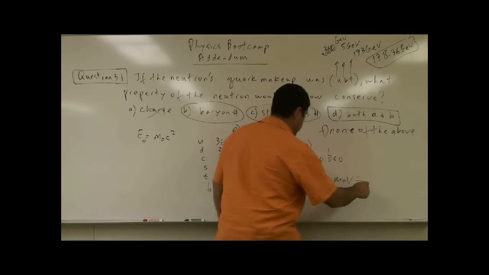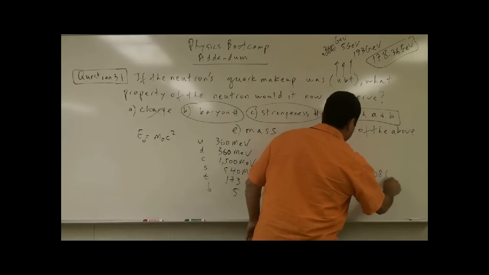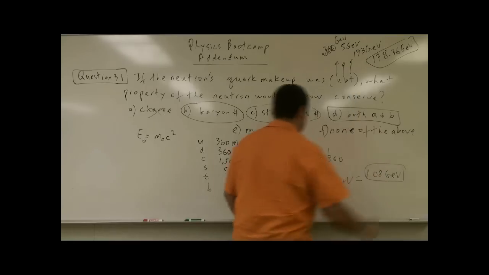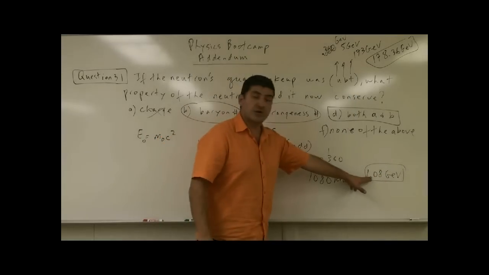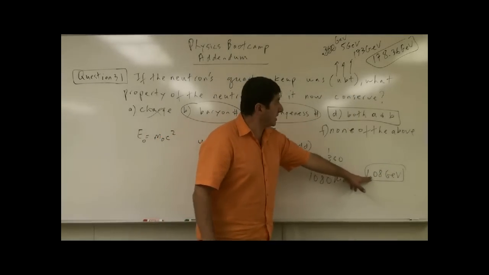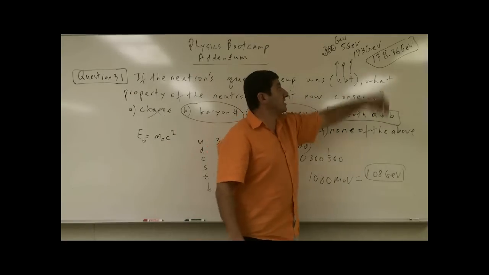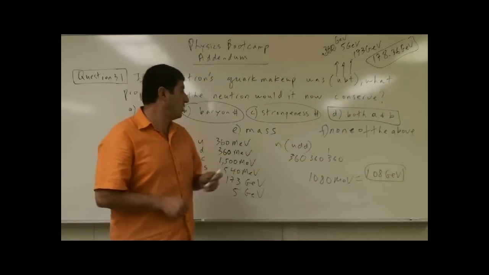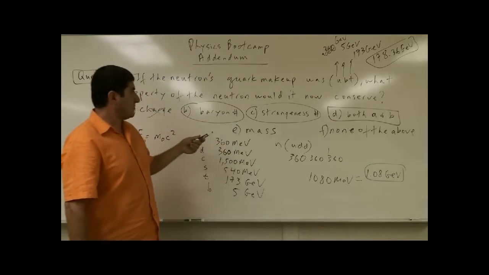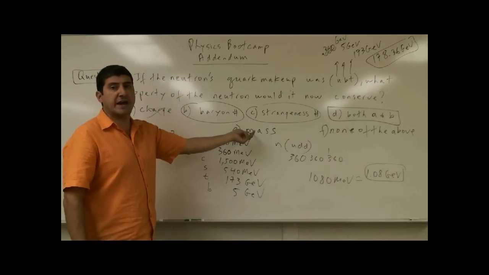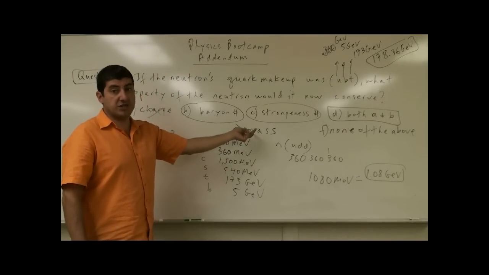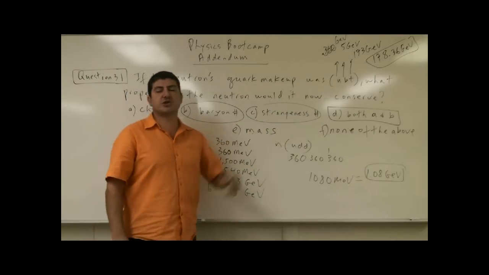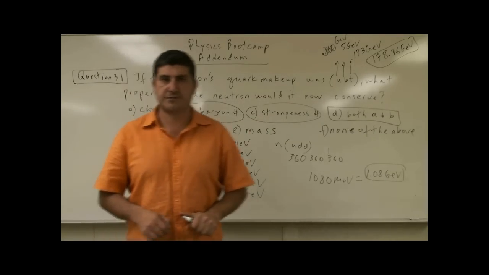How many giga electron volts is that? 1.08 giga electron volts. So the rest energy of the neutron would greatly increase from 1 to 178 if the quark makeup had been changed. So definitely this property of mass or energy would not be retained. Only baryon number and strangeness would be retained. Okay? Thank you.